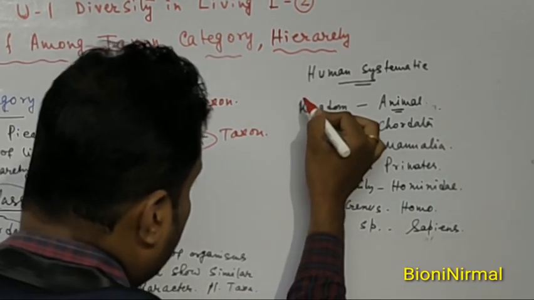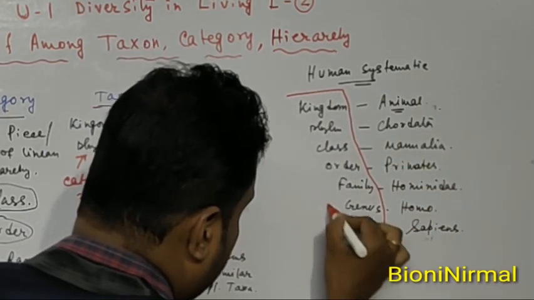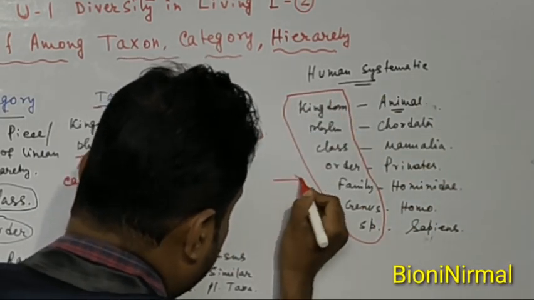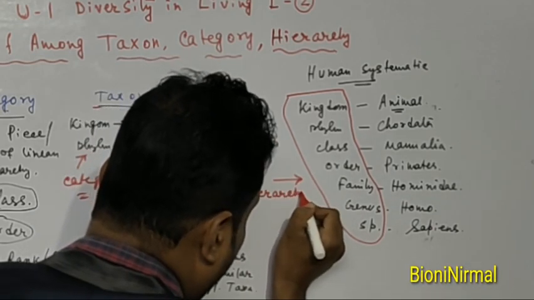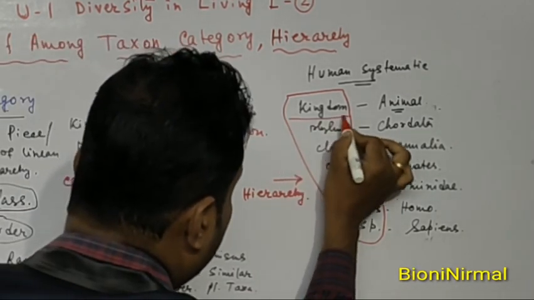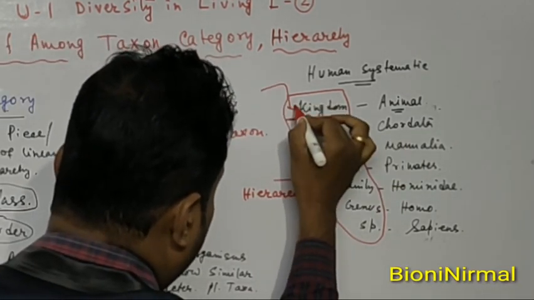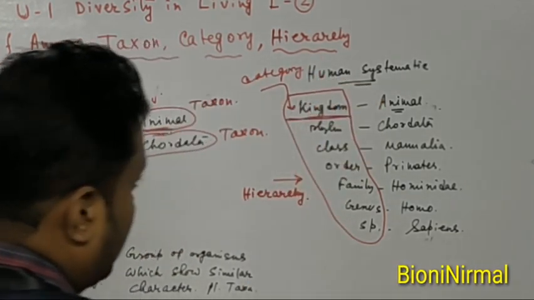So when we consider all 7 pieces, this is called the hierarchy. When we consider a single piece, this is called a category.